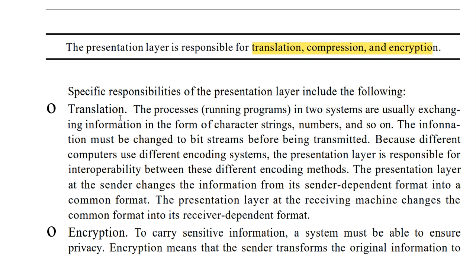Say for example, if I am sending one picture, it cannot be sent directly to the receiver. How will it be converted? That picture is converted into the form of bit streams. Once converted, that bit stream is sent to the receiver, and the receiver has to receive the picture, so the bit stream is converted again into an image. So this is known as translation. Getting my point? Changing text data to bit streams, that is zeros and ones, and from zeros and ones changing back to text, this is known as translation.